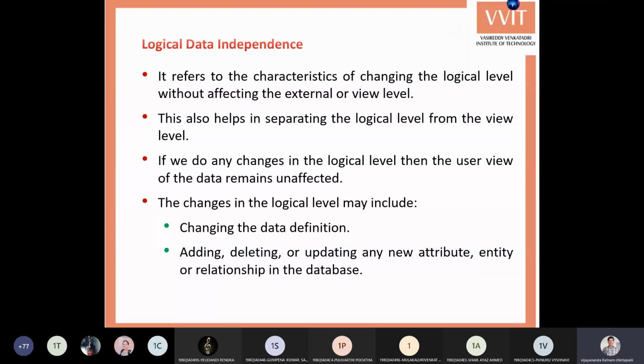Adding new attributes to existing tables may not affect the view level, whether it is the student's view, HOD's view, faculty view, or principal view. They can view the data as they viewed it previously.